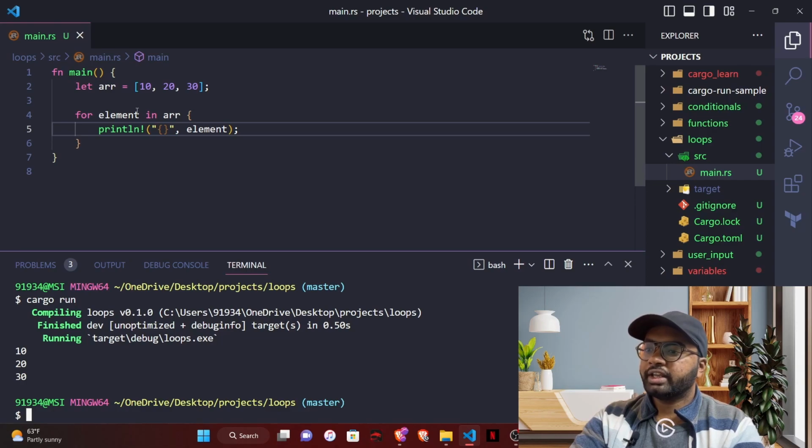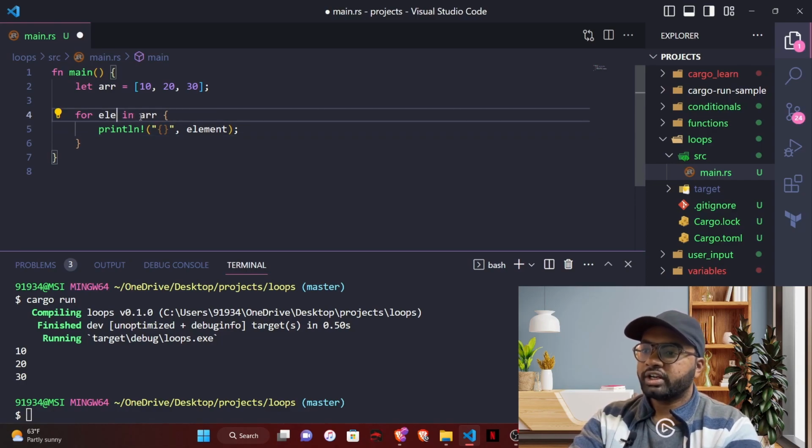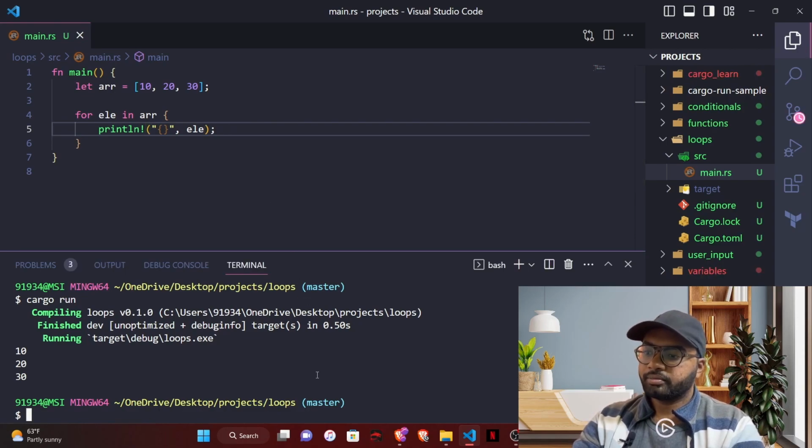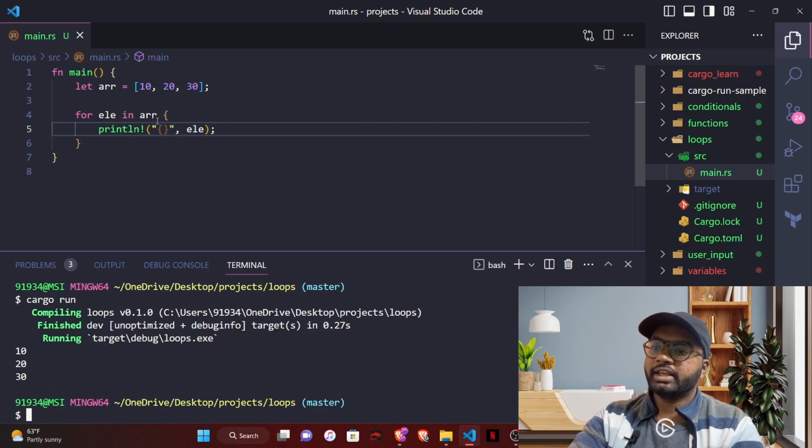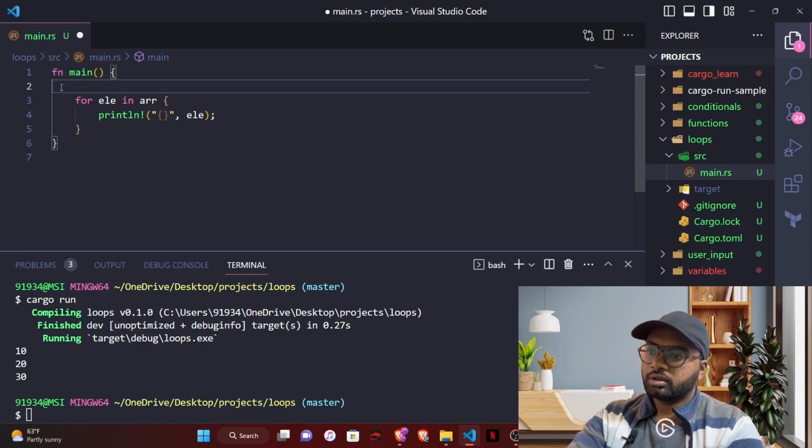You can call it any name. If you want to call it ele, just ele, you can call that and save it. So basically for ele in arr, this ele will take each value every time inside the array. Instead of arrays, you can also take other things, you can take a range as well.